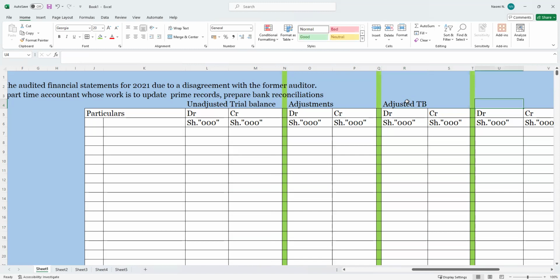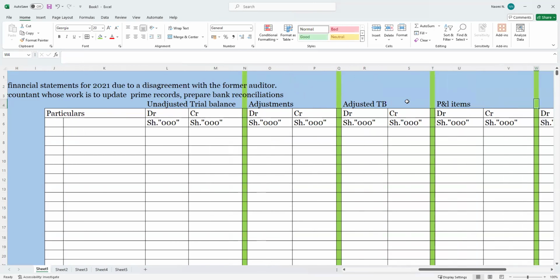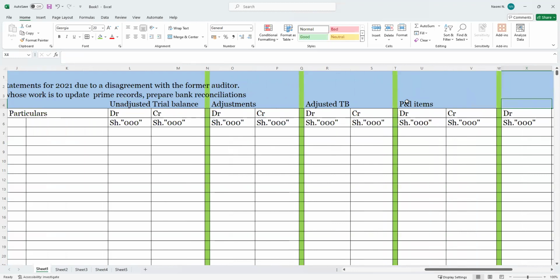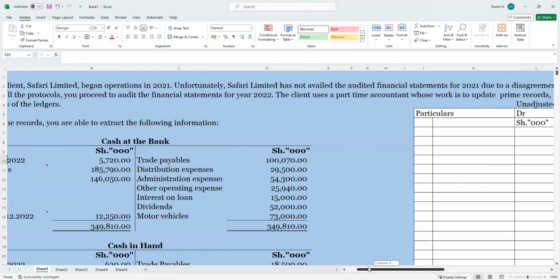Okay, then after here, they also want profit and loss items. Then we will do financials as it is called. Let me just use, we will say statement of financial position items or balance sheet items. Okay, so this is what we are going to do.